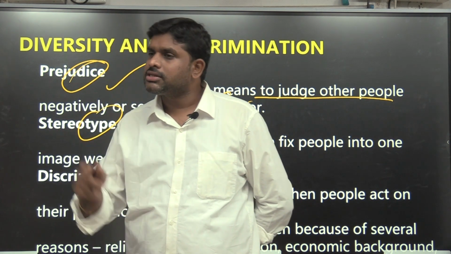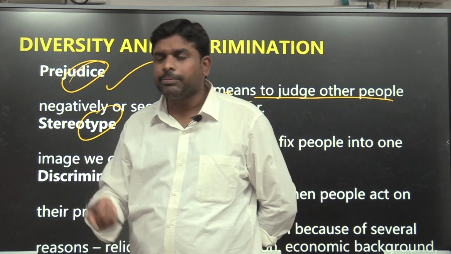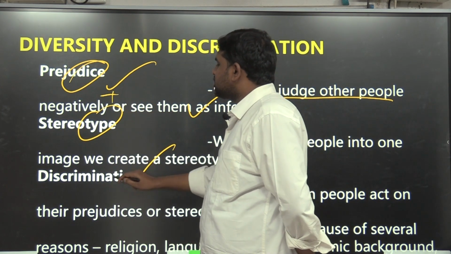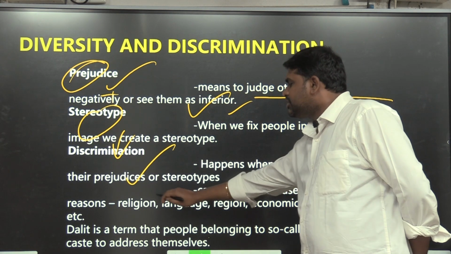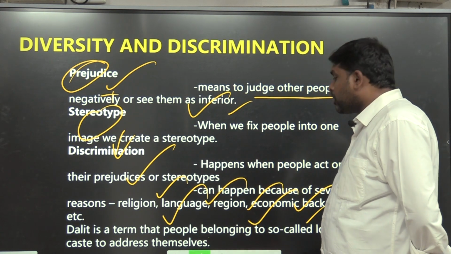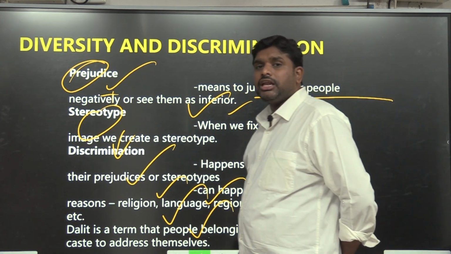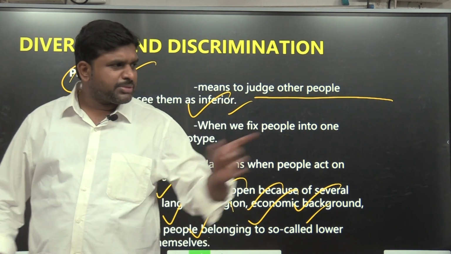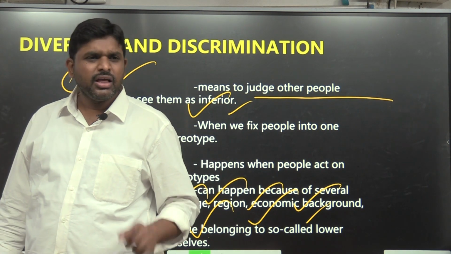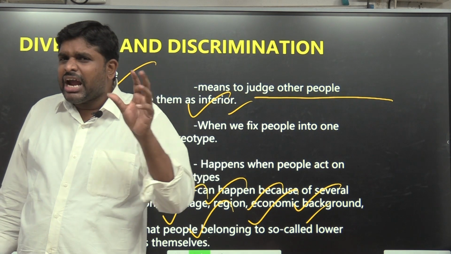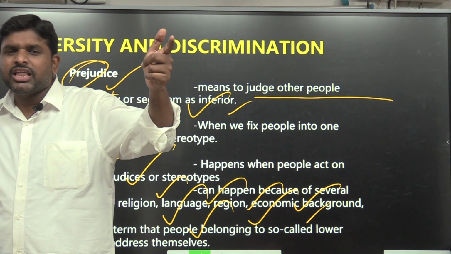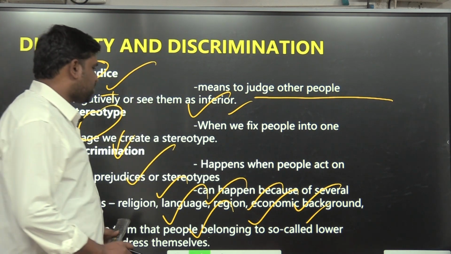So if there are prejudices, it leads to discrimination. If there is stereotype, it leads to discrimination. So this plus this leads to discrimination. Religion, language, region, economic background. Dalit is a term that people belonging to the so-called lower caste use to address themselves. For example, oh, this person is a Dalit person, this person is a scheduled caste person, or this person is an ST, a scheduled tribe person. Whether our Indian society had fixed some prejudices and some stereotype or not. So where there is stereotype, where there are prejudices, it leads to discrimination.